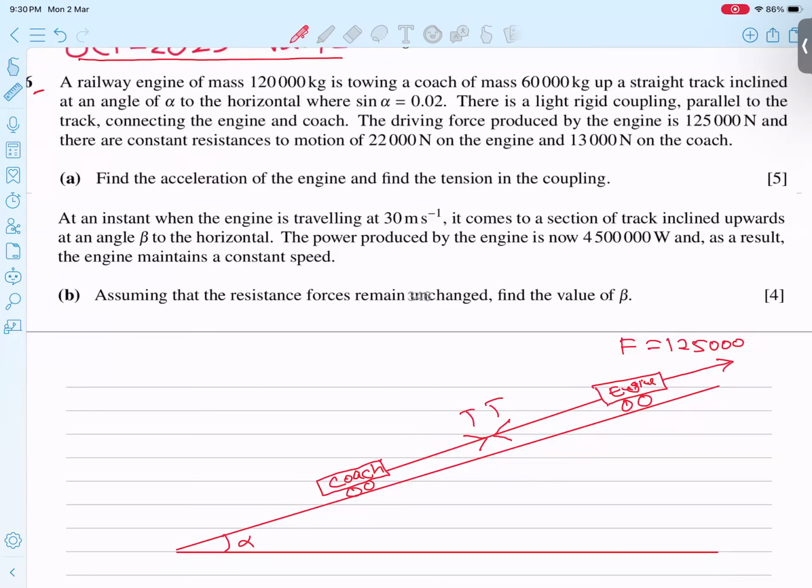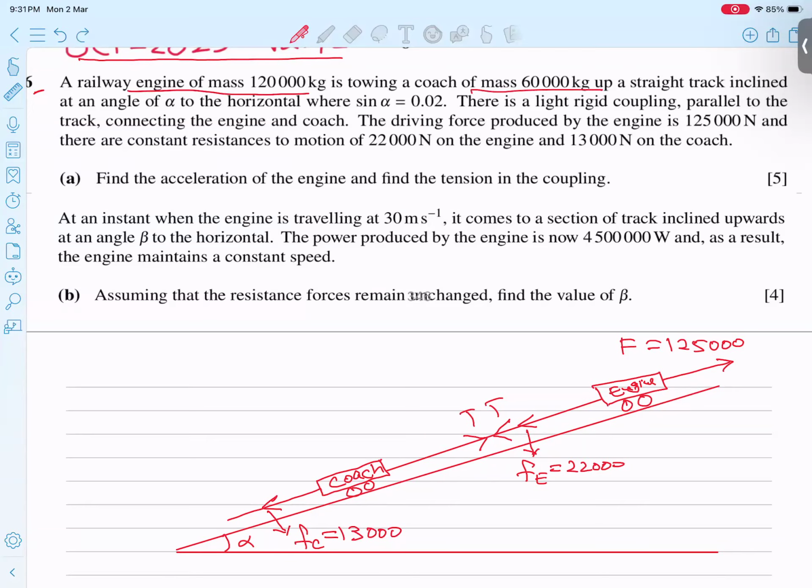And he mentioned a friction force on both, given by him. So the friction force, small f, acting on the engine is 22,000 newtons, and the friction force acting on the coach is 13,000. I think up till here it is clear. So it means one engine mass and one coach mass.